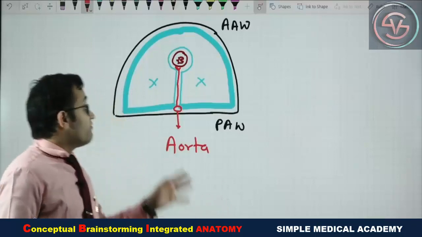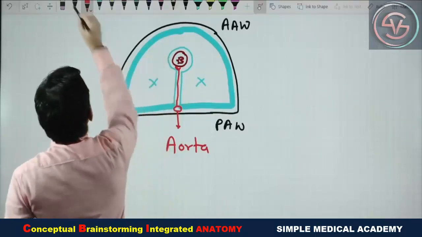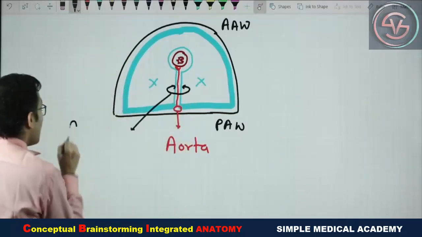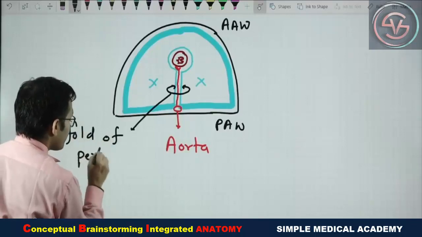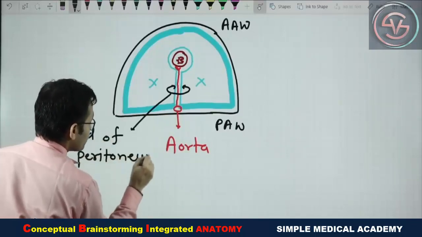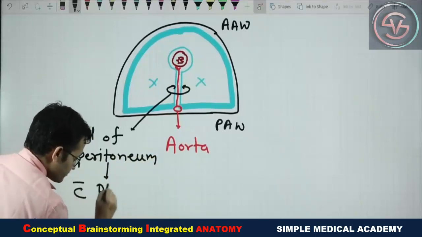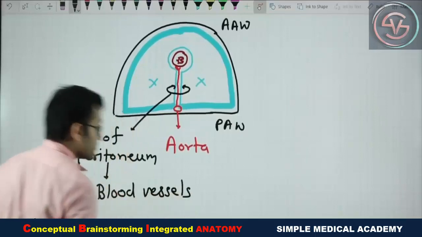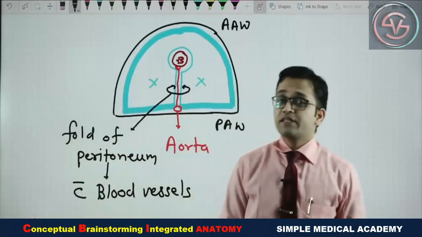But remember, various branches supplying the GIT run within this fold of the peritoneum. Yes, what you have to see, these are the folds of peritoneum with blood vessels.